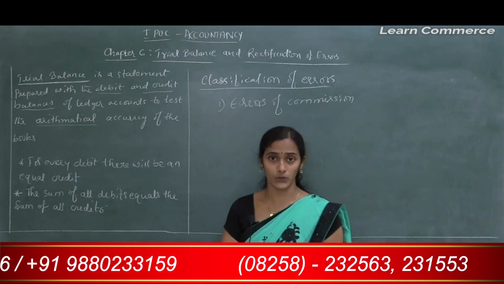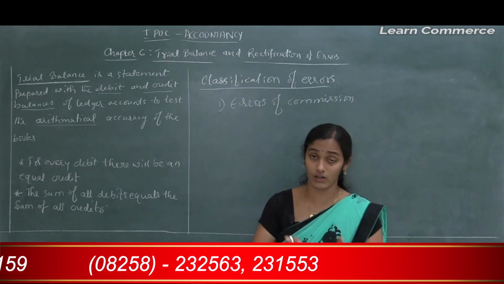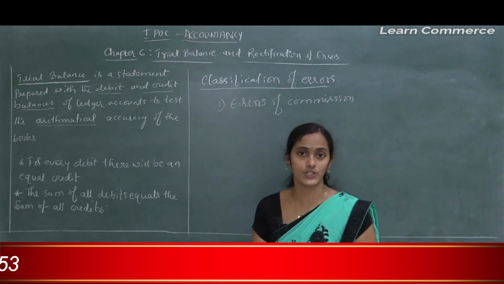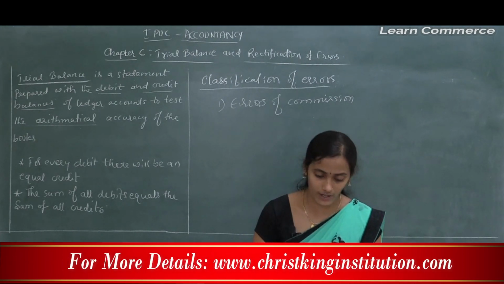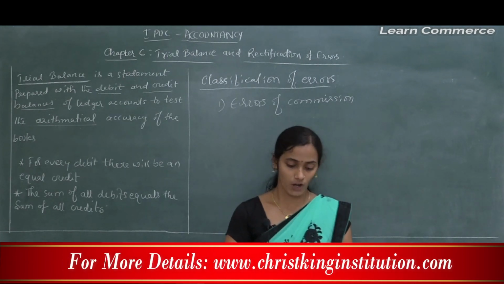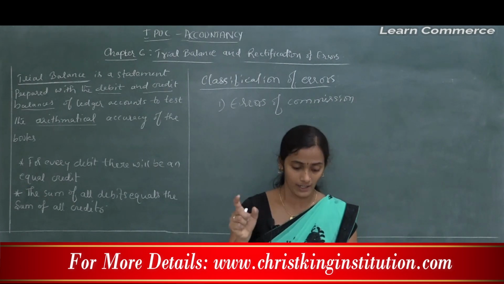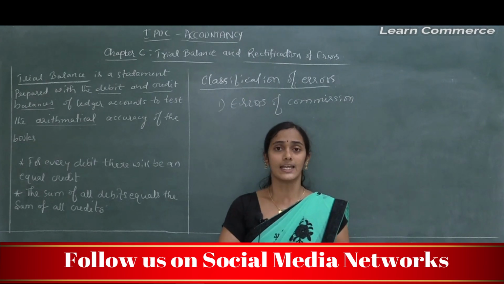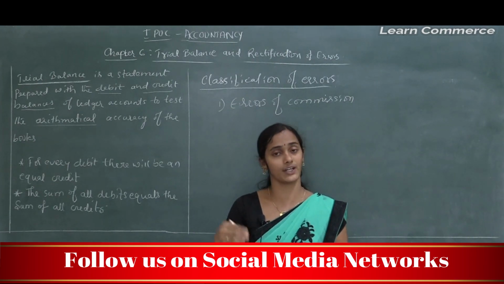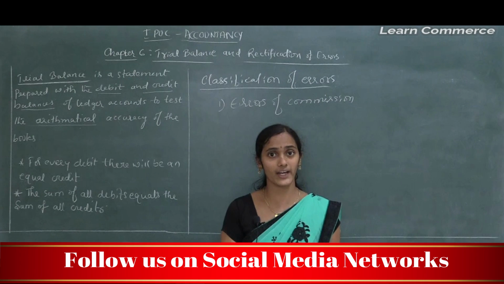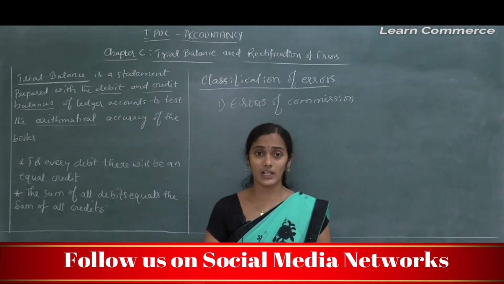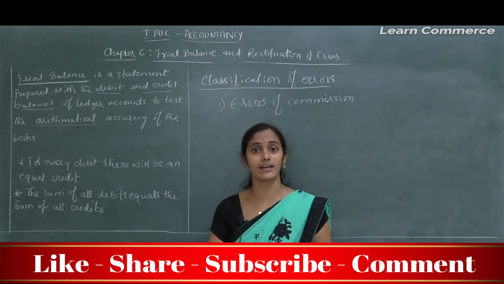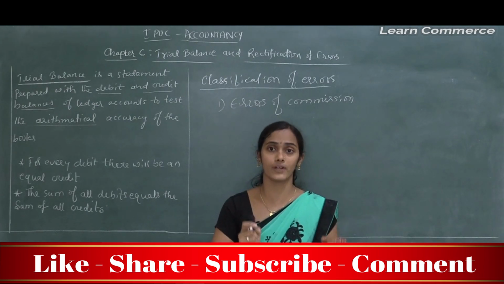Listen carefully. These errors are committed due to wrong posting, wrong totaling, wrong balancing of an account, or wrong recording of an amount in the books of original entry. By mistake he recorded the correct transaction in a wrong book. All these, wrong totaling, wrong posting, are considered errors of commission.